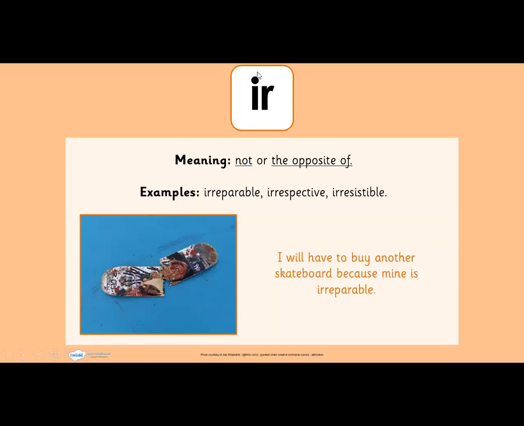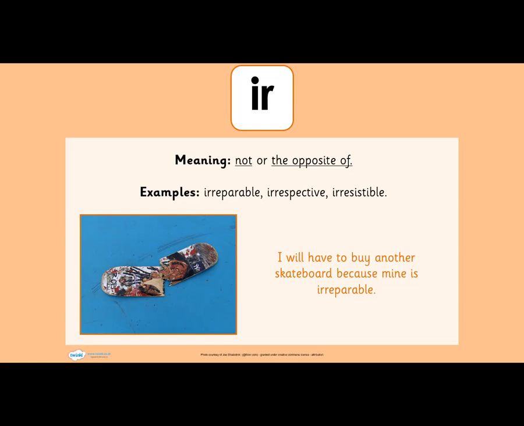So let's start with ir, meaning not or the opposite of. For example, repairable. The opposite of repairable is what? Irreparable. Excellent. Yes, irreparable. And respective becomes irrespective.